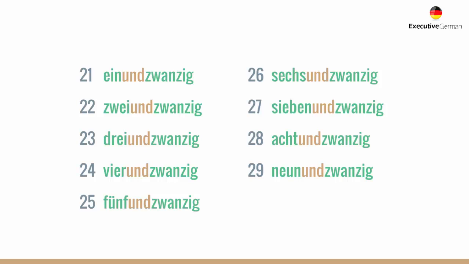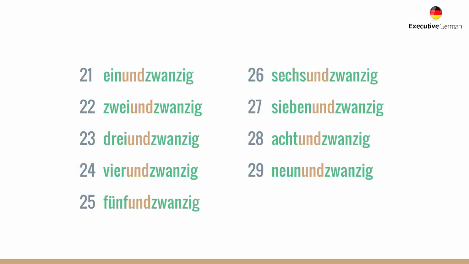So the only exception here is actually the 21 and the 31 and the 41 and so on, because we leave out the S at the end of eins. So usually you would say einsundzwanzig, right? Einsundzwanzig, but also here for pronunciation purposes, well, we Germans decided to leave out the S at the end of eins, so we get einundzwanzig. Einundzwanzig, right?